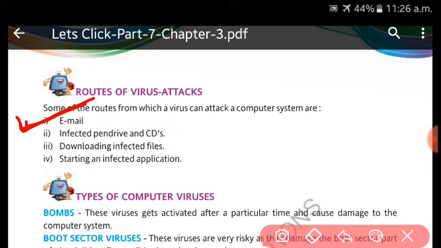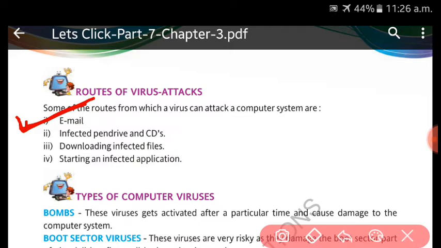Second thing, in email, whenever we receive an email we try to open it, and whatever link we get, we try to click on it. Whenever we click on that link, remember, we have activated the virus if that link is virus infected. In that case that virus will definitely come to our computer system, remember that. So this is the case of email.